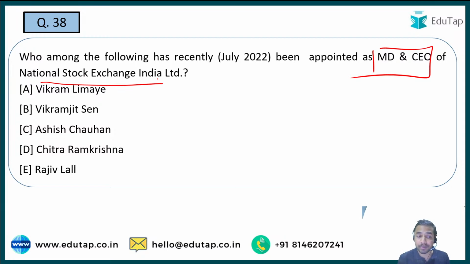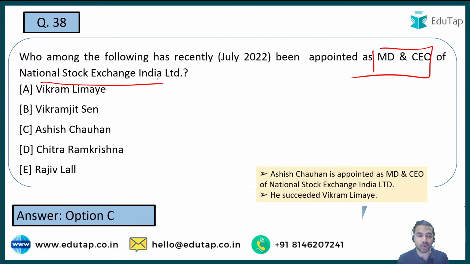Is it Vikram Limaye, Vikramjit Sen, Ashish Chauhan, Chitra Ramkrishna or Rajiv Lal? And guys, here the right answer to the question is Ashish Chauhan. Ashish Chauhan has been recently appointed as the MD and CEO of the National Stock Exchange of India Limited. And to question number 38, Dolly has answered the question correctly.